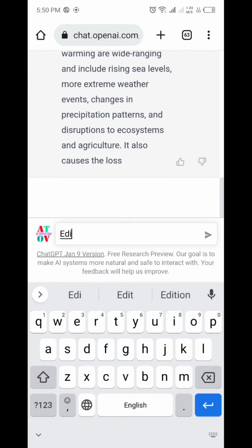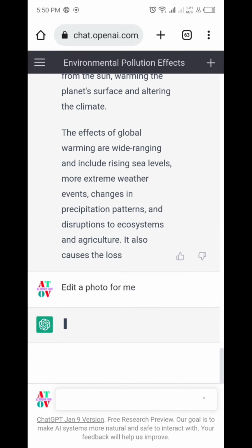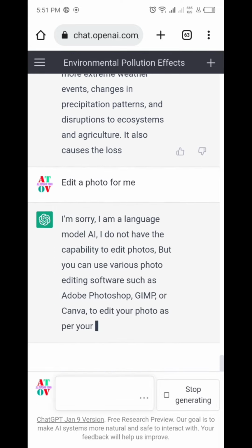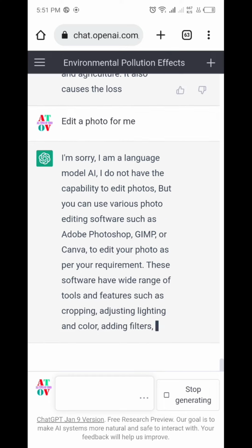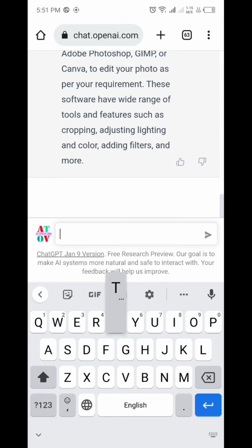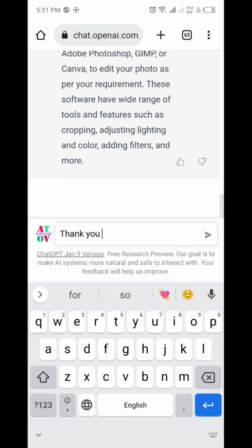Now I want to see that it can edit my photo as well or not. No, it cannot do some editing kind of work, but it can do my all documentation kind of work.